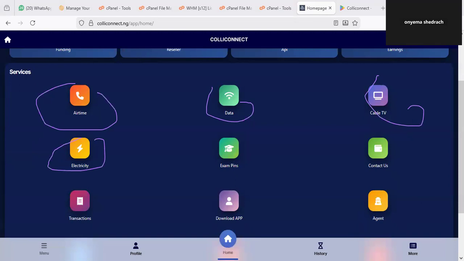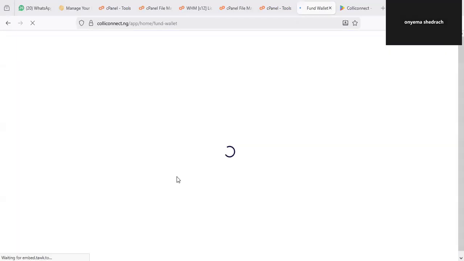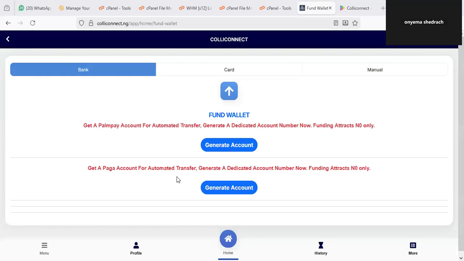But before you do anything on the platform, you need to load money on your account. To do that, just click on funding. Click on this funding right away. It will take you to the place where you load money to fund the account. You can see I currently have 700 naira here, but we're going to do a funding right away so that you can see everything. One thing about this platform is that once you send money, it will automatically reflect on your account. So here, it's very important you pay attention.